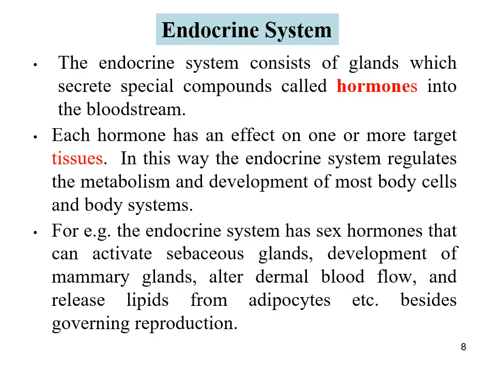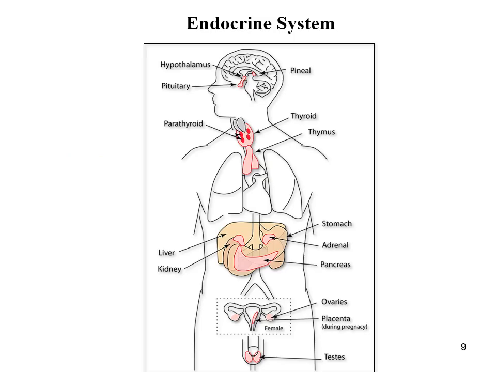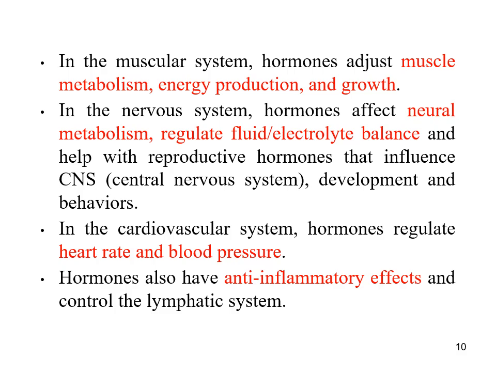For example, sex hormones can activate sebaceous glands, affect mammary gland development, alter dermal blood flow, release lipids from adipocytes, and govern reproduction. Hormones also adjust muscle metabolism, energy production, and growth in the muscular system. In the nervous system, they affect neural metabolism, regulate fluid electrolyte balance, and influence CNS development and behaviors through reproductive hormones. In the cardiovascular system, hormones regulate heart rate and blood pressure. Additionally, hormones have anti-inflammatory effects and control the lymphatic system.